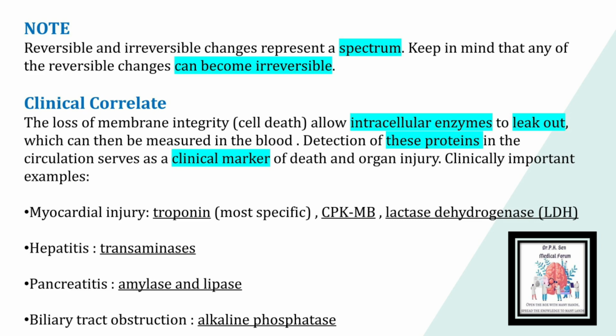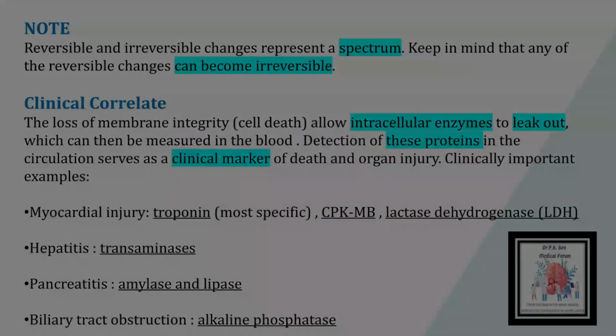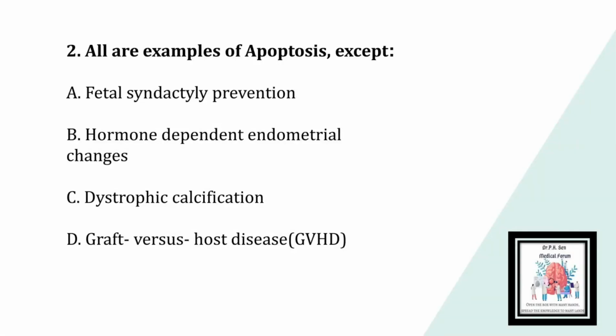Clinically important examples are myocardial injury, in which there are raised levels of troponin, CPKMB, and lactate dehydrogenase. In hepatitis, we have an increased level of transaminases. In pancreatitis, an increased level of amylase and lipase is seen. In biliary tract obstruction, alkaline phosphatase levels are raised. So now we move on to the next question.